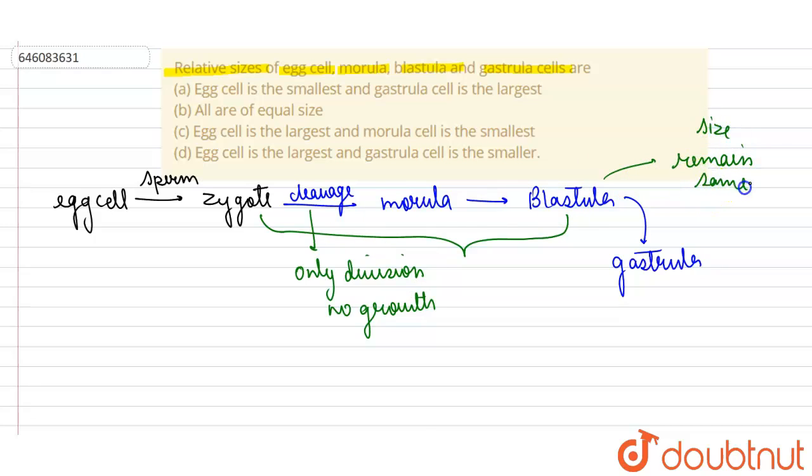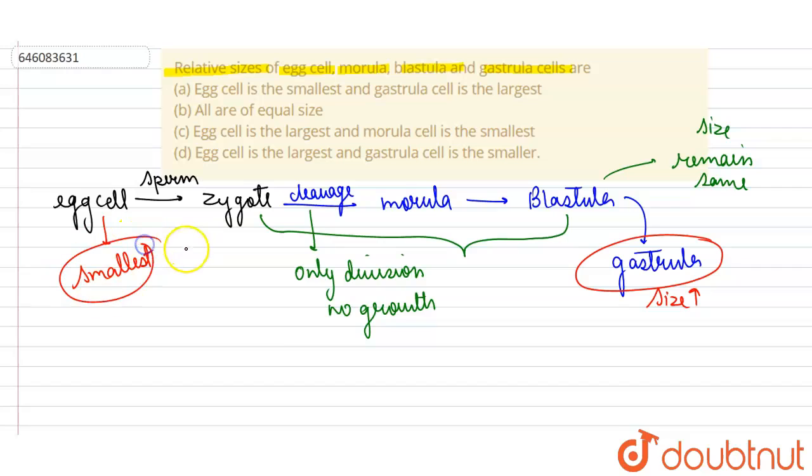But after the gastrulation and the implantation process, the size basically increases, okay. So the size of the gastrula is the largest while the size of the egg cell is smallest, because after the fertilization the size basically increases here. For the zygote, then it remains constant and then again it increases. So we can say egg cell is the smallest and the gastrula cell is the largest one here, okay. So option A is correct.